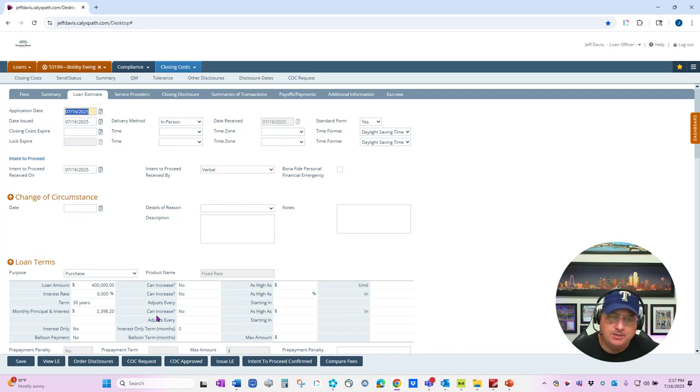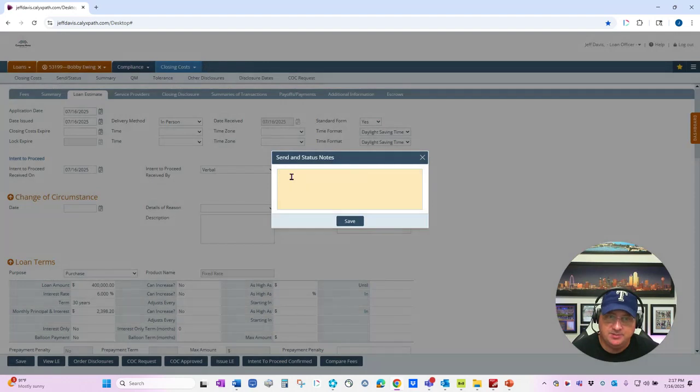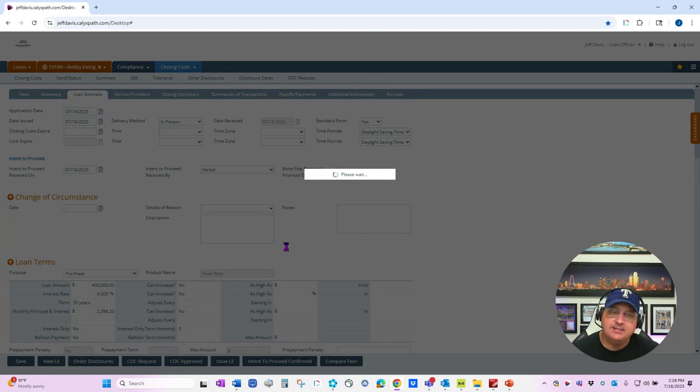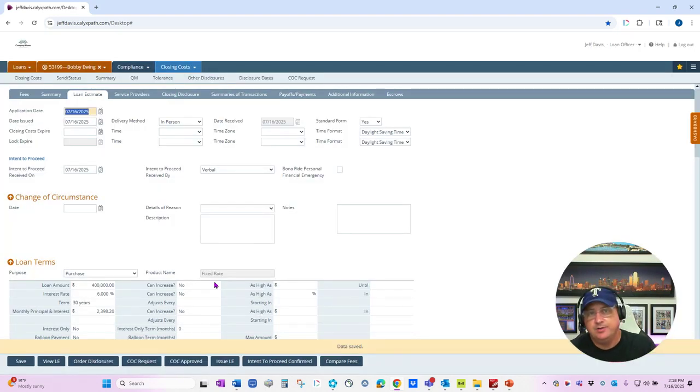So what I'm going to do is click this COC request button, which is going to give me this note window, and I can go in here and write subordinate fee changed from 230 to 430 and hit save. So now at this time, this loan could go to another department for someone to go into the loan, review the COC, and approve it, or it could stay with the person that requested the COC, and that same person could approve it.